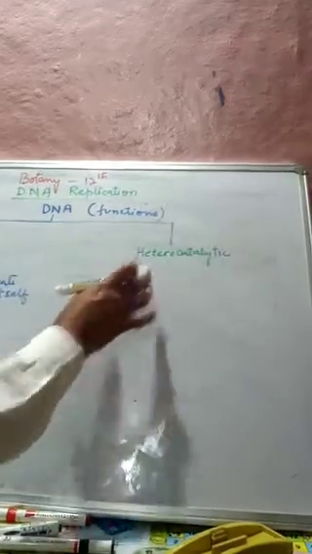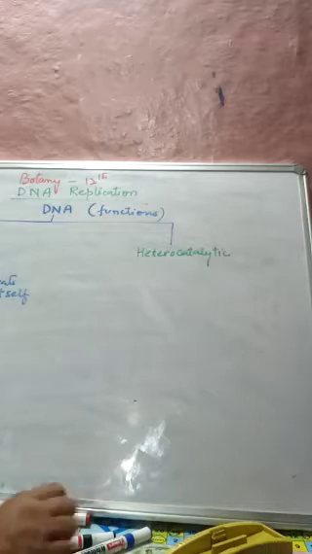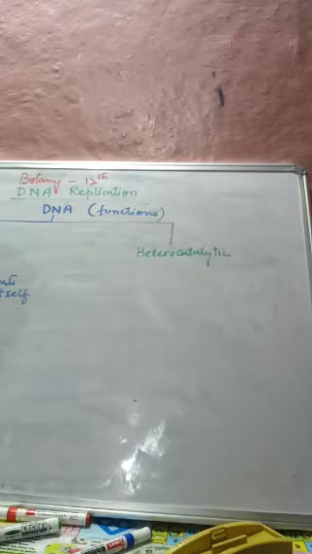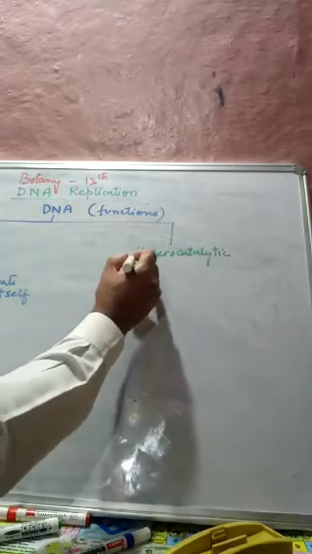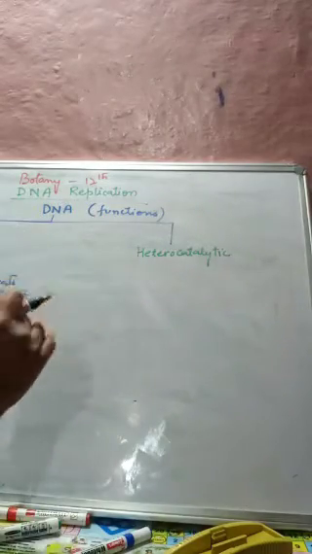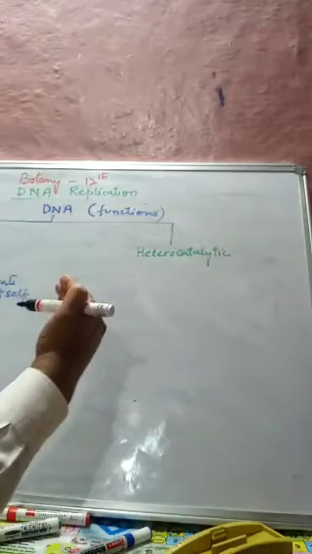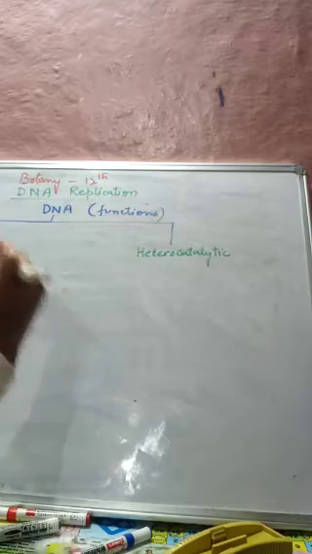And the second method we have is called the heterocatalytic process. Here we will see in autocatalytic, DNA gets made by itself, synthesis of DNA itself.